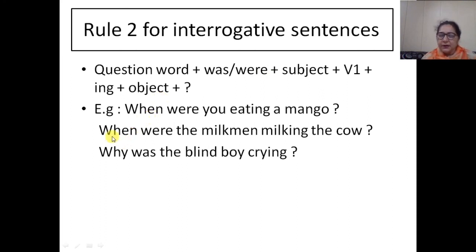Second example, when were the milkmen milking the cow? Again I have added when as a question word here, but I'm using were also, and I'm using this were according to the subject, the milkmen, and it is plural, so I'm using were here. Right? In the third example, why was the blind boy crying? Sign of interrogation. So why is a question word, was is the helping verb, and I am using this was according to the subject, and the subject is the blind boy.